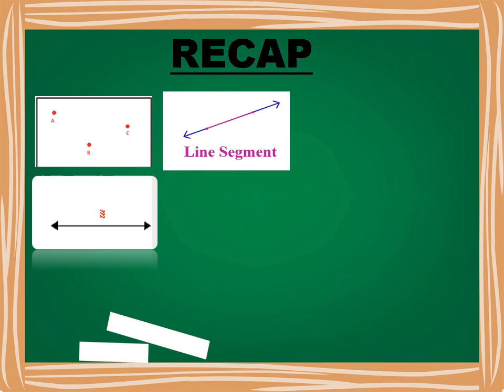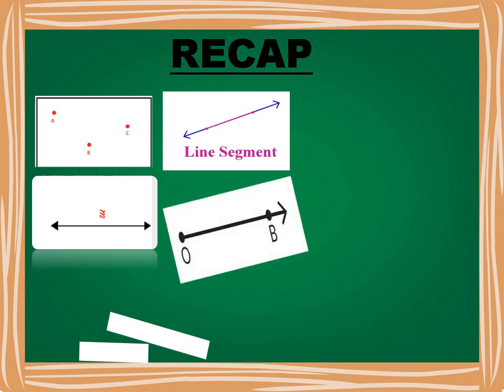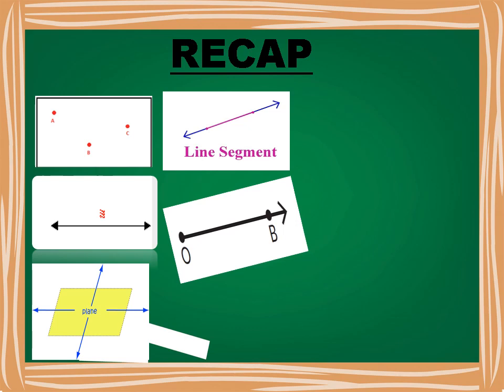Then we have studied line. It is a straight one-dimensional figure having some features. It has no thickness and it extends in both directions without end. Then we have studied ray. A ray is a portion of a line. It starts at one point called the starting point and goes endlessly in one direction. Then we have studied plane. A plane is said to be a very thin flat surface that does not have any thickness and is limitless.